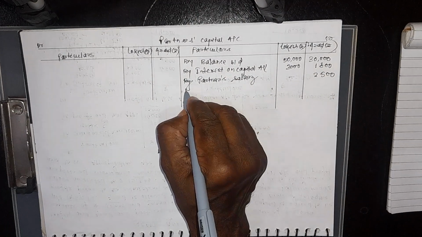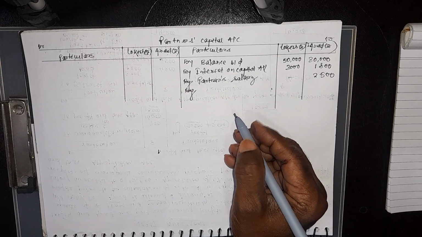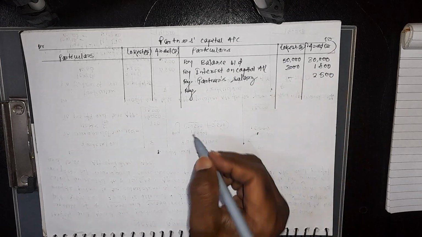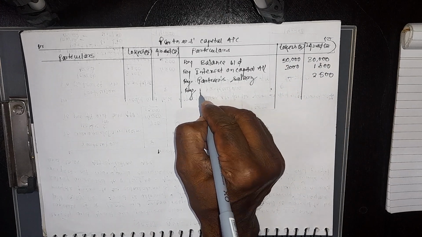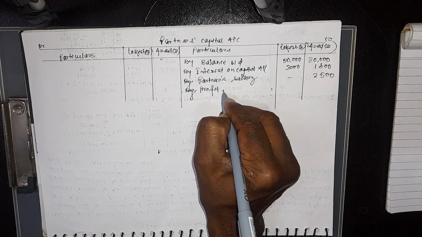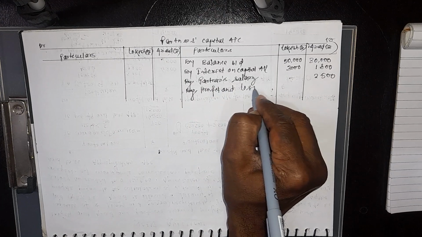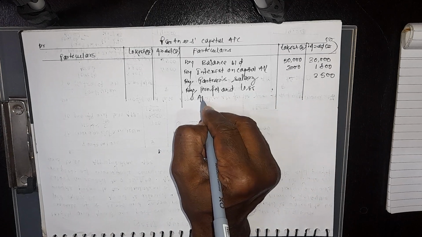Then the divisible profit. From the divisible profit, how much is Lokesh getting and how much is Azad getting? So you write By profit and loss appropriation account.